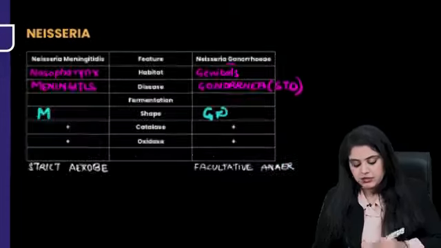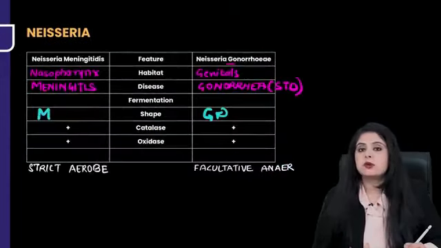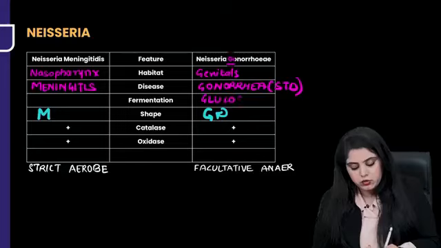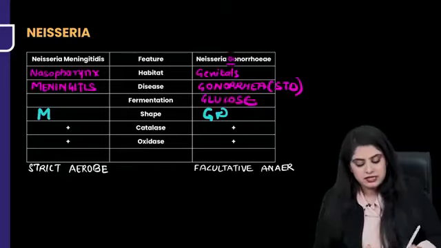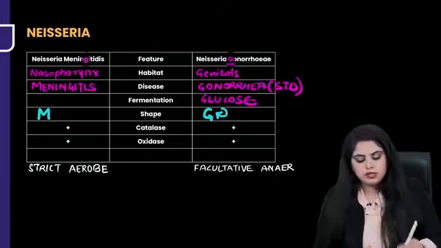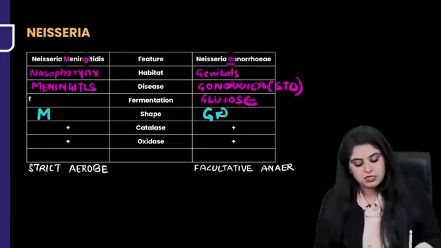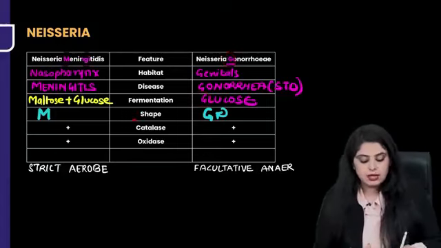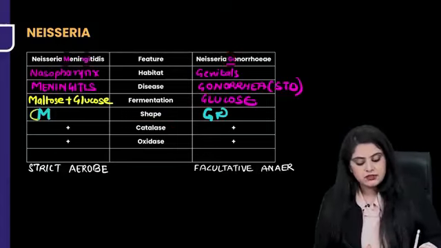Now coming back to the table, I've told you the diseases. Now let's talk about the fermentation. So now see, gonorrhea only has G in it. So the fermentation is going to be for glucose. Whereas meningitidis has G, so fermentation of glucose is here also, but M also, this means maltose. So remember, there is a maltose plus glucose fermentation in meningococcus, whereas in gonococcus there is only glucose fermentation. Coming to the shape, meningitidis, the way you write M, you can make a lens out of it. Also, you will make a capsule around it.